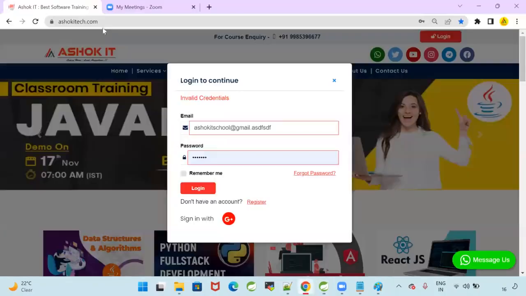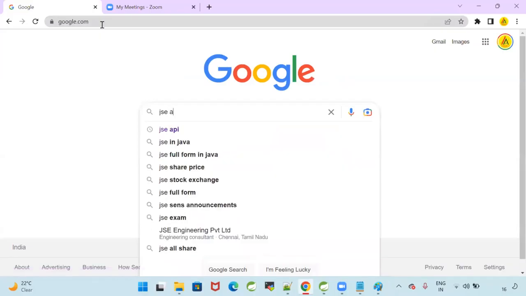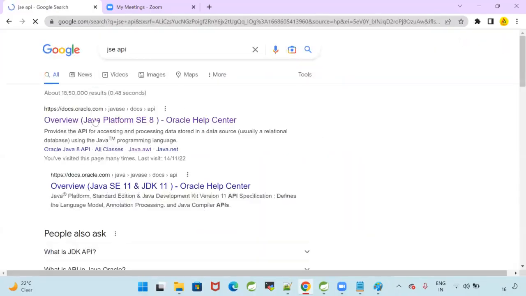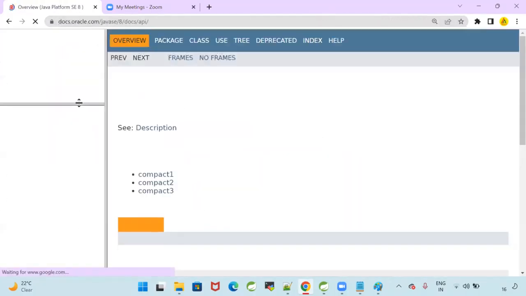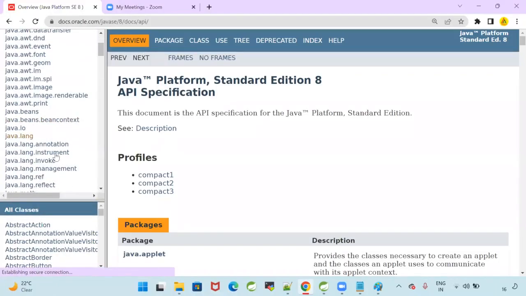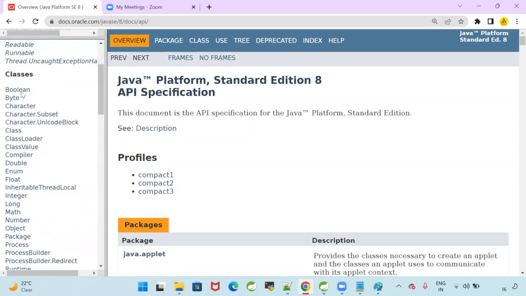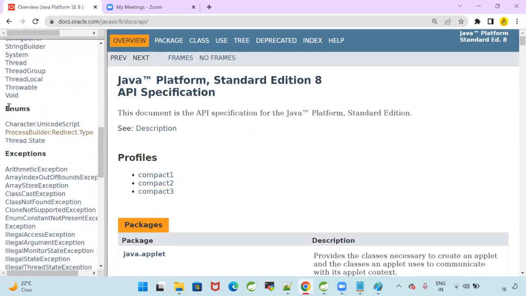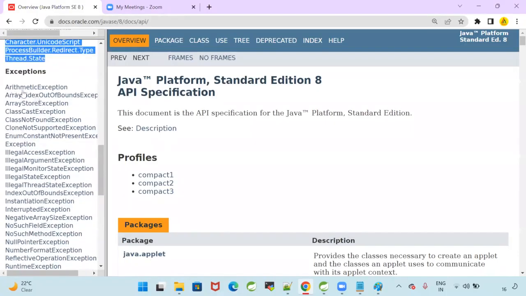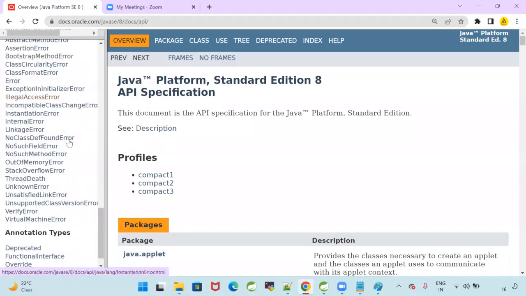Let us go to the java.lang package, that is the JSE API. Go to java.lang. In this lang package, what is available? Interfaces are available, classes are available, enums are available, exceptions are available, and errors are available.